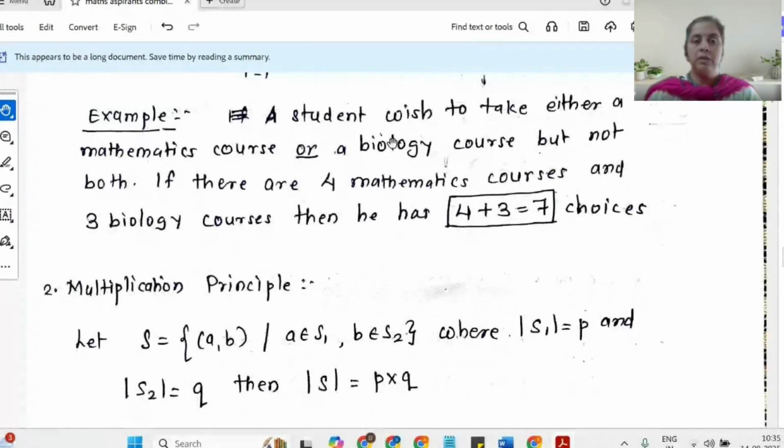Suppose a university student wishes to take a mathematics course or a biology course, but not both. So he can either opt for maths or biology. Suppose he has 4 mathematics courses and 3 biology courses. Then the question is, how many choices does he have? Since he is not going to opt for both courses at a time, the total number of choices will be 4 plus 3, that is 7. Because he has 4 choices of mathematics, let me say my S1 is the number of choices in mathematics and my S2 is the number of choices in biology. And since he is not planning to opt for both, the total number of choices by the addition principle will be 4 plus 3, that is 7.